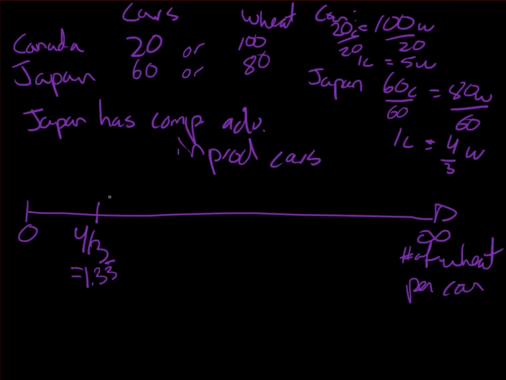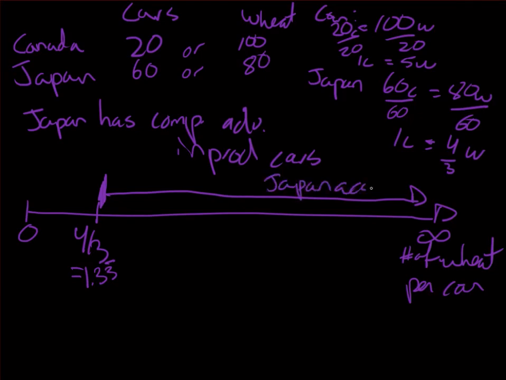So anything between this threshold point to the right, Japan would accept. At 4/3, you could think it accepts. It's not really happy. It's not gaining anything. But if you give it anything above 1.3333, it will accept. So if you give Japan 1.35 units of wheat per car, or 1.5 or 2, it's benefiting. It might not be benefiting a lot, but it's benefiting.